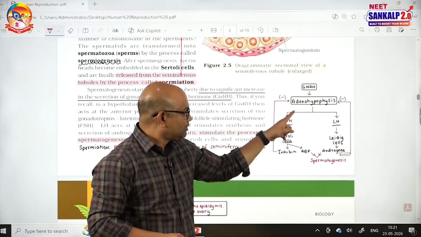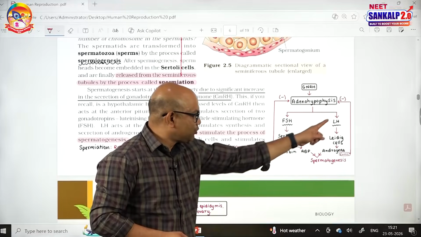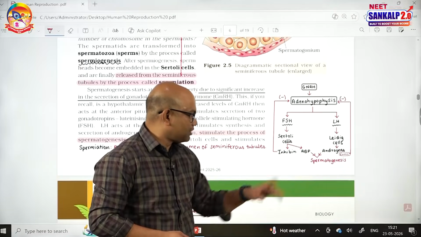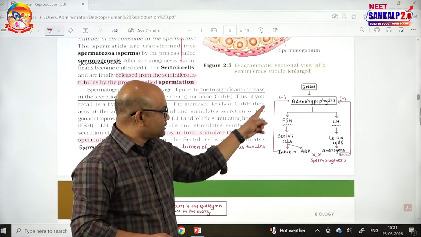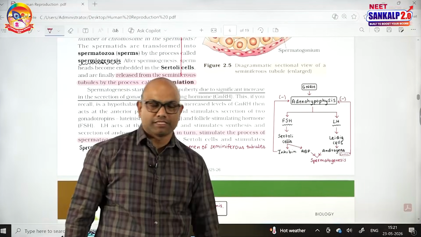GnRH acts on the adenohypophysis. FSH and LH are produced. FSH acts on Sertoli cells, producing androgen binding proteins. LH acts on Leydig cells, producing androgens, which support spermatogenesis. Inhibin produced by the Sertoli cells acts on the adenohypophysis and inhibits the release of FSH, thereby regulating spermatogenesis.